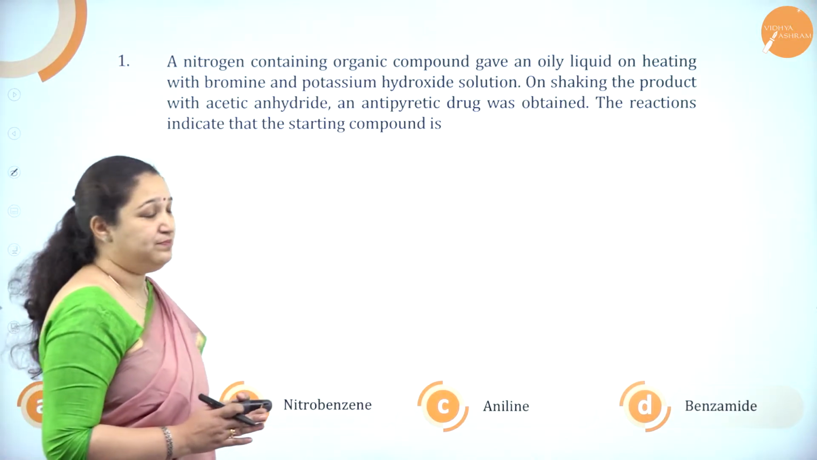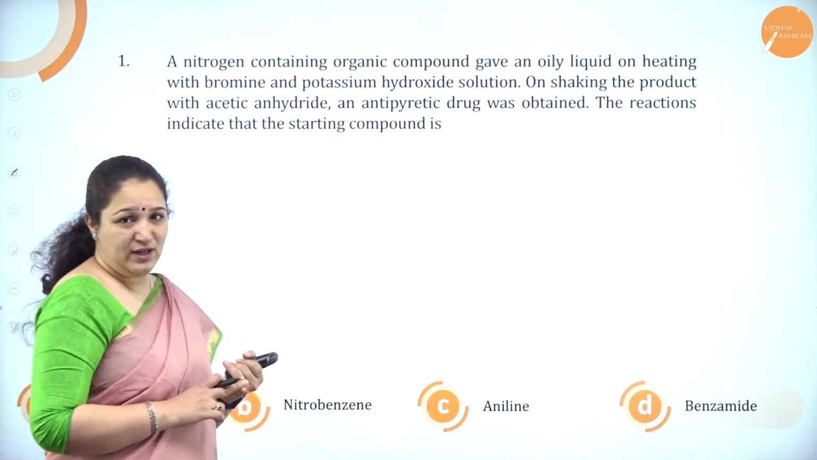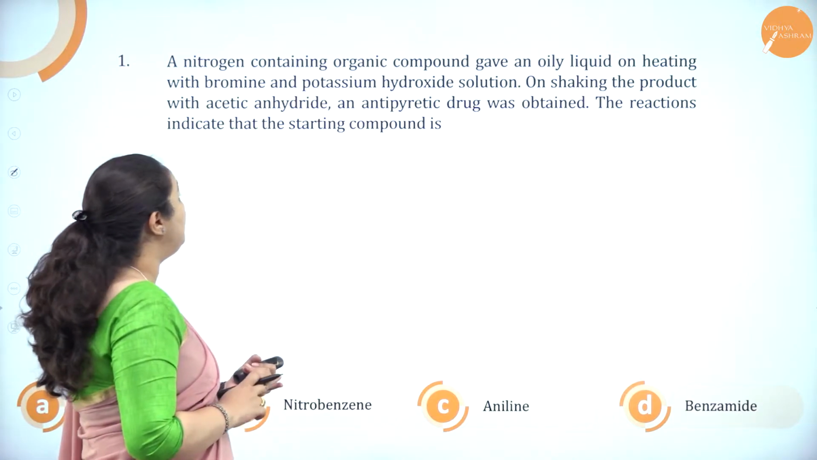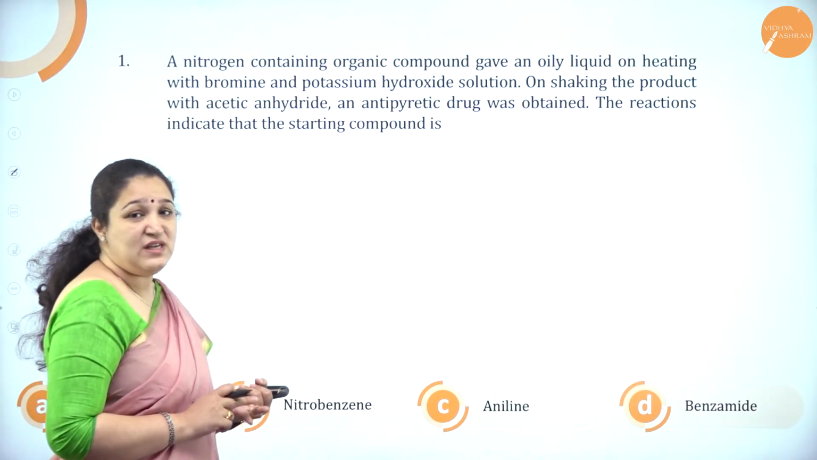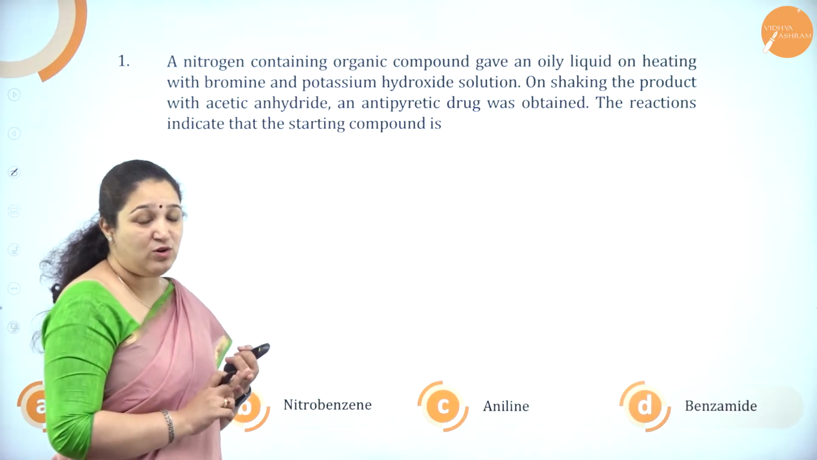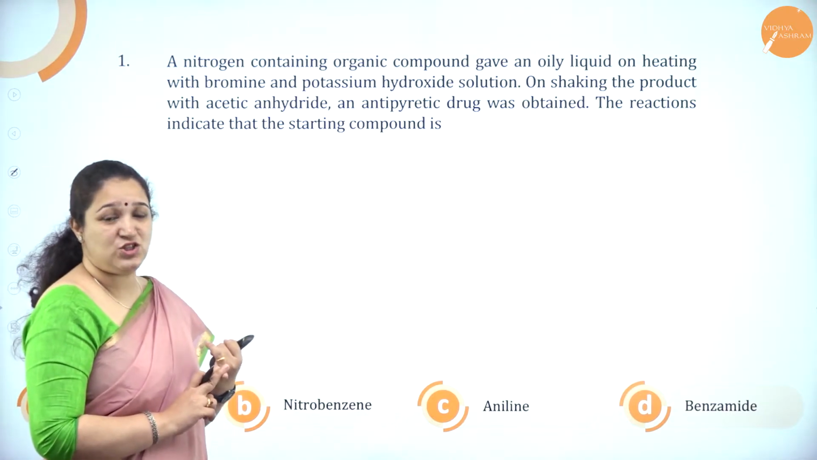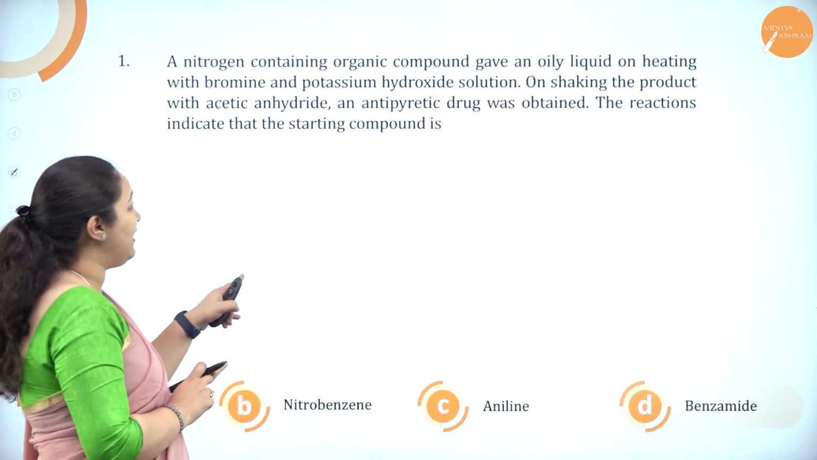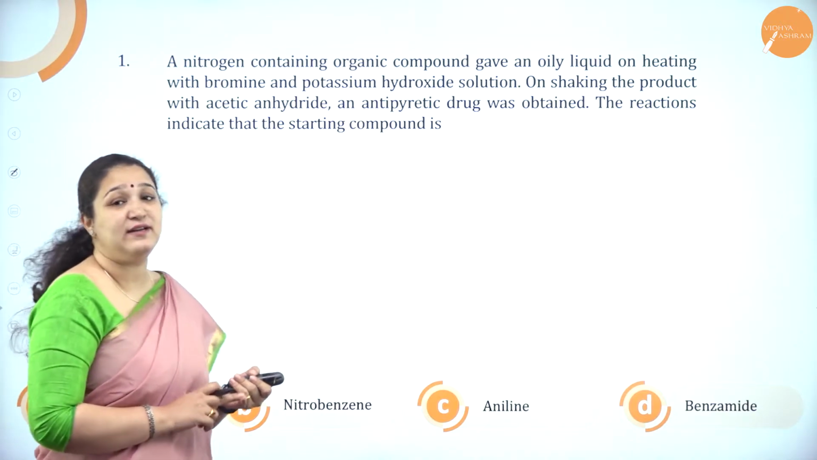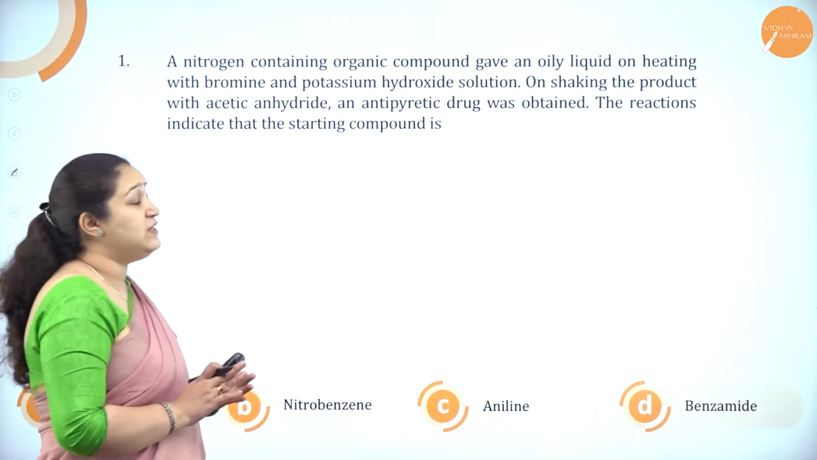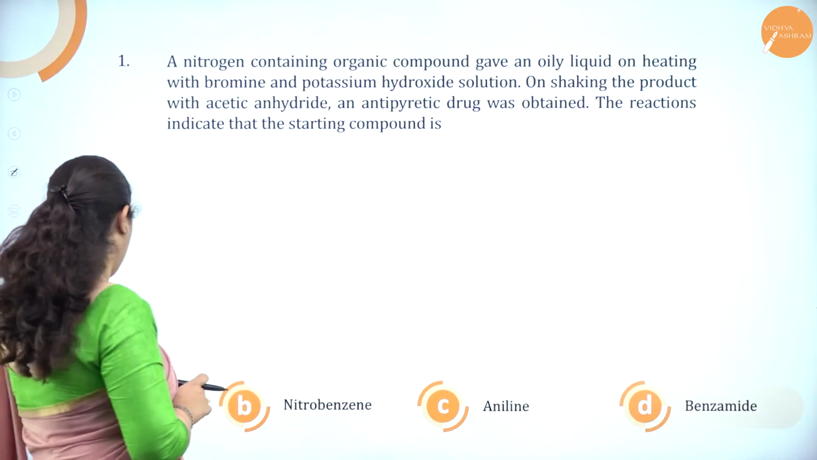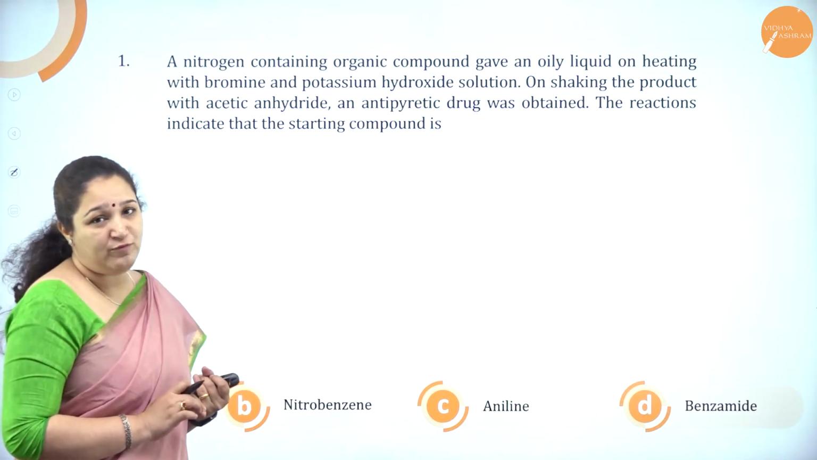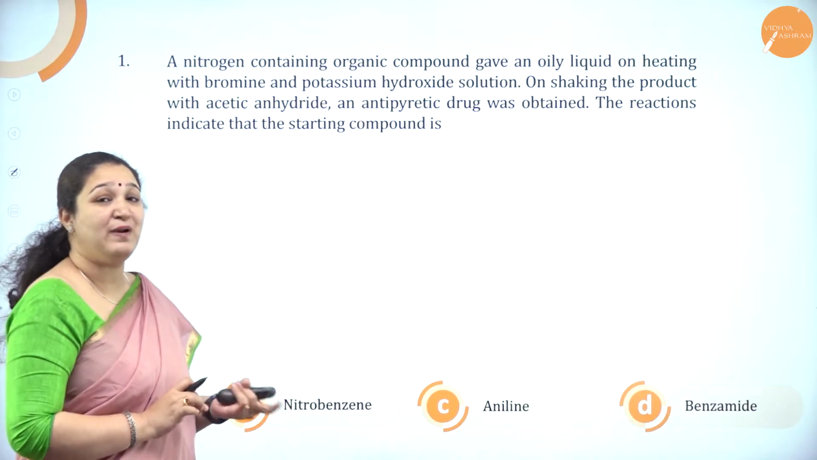So what is the question? A nitrogen containing organic compound, which is an oily liquid, is heated with bromine and potassium hydroxide. See, treating with bromine and potassium hydroxide is Hofmann's bromamide degradation reaction. Correct? On shaking the product with acetic anhydride it gave an antipyretic drug. So first we'll see which is an amide which we have here. Acetamide and benzamide, because the amides undergo Hofmann's bromamide degradation reaction to give primary amine.